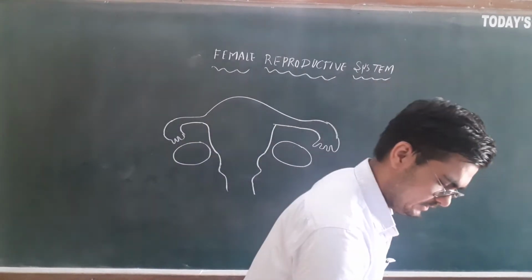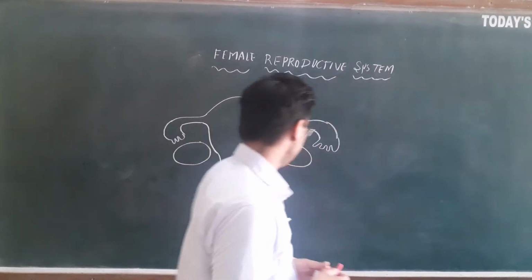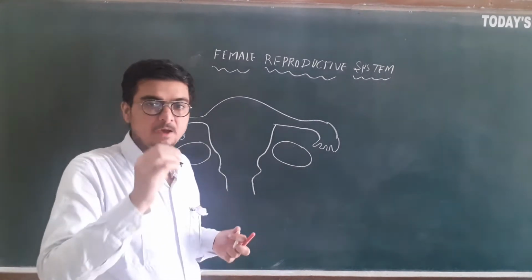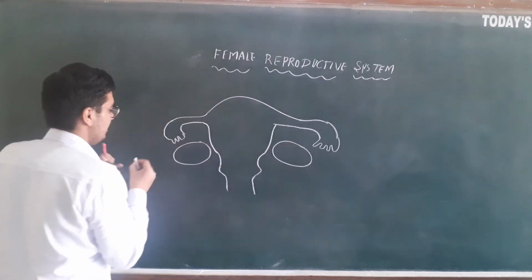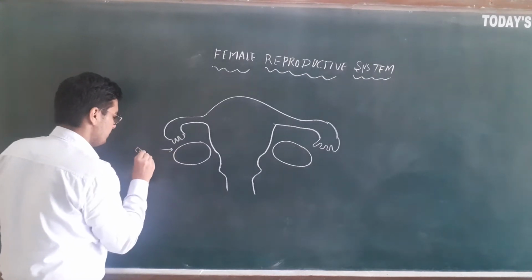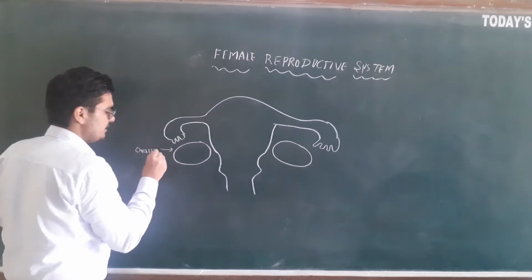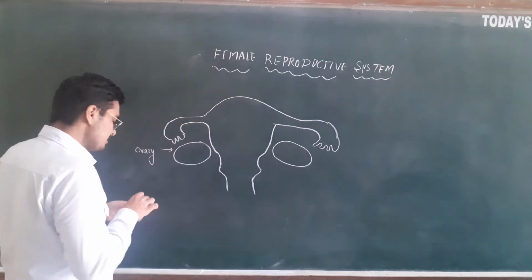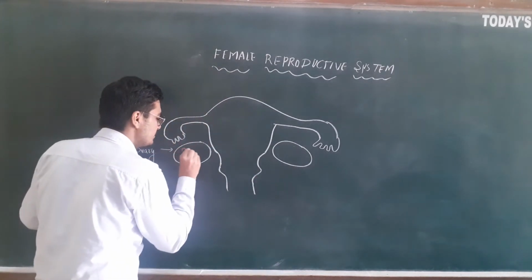So this is the female reproductive structure. As you can see, the primary sex organ in the female is a pair of ovaries. The ovary is the primary sex organ because it produces the ova, the ovum.